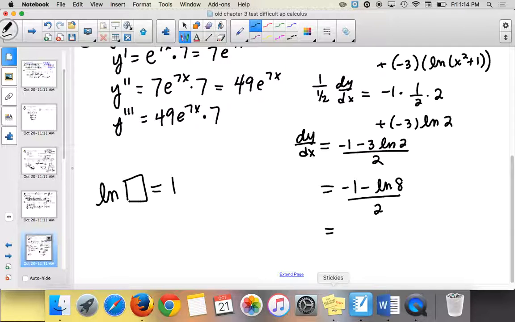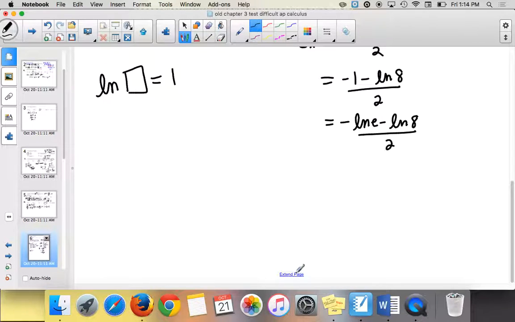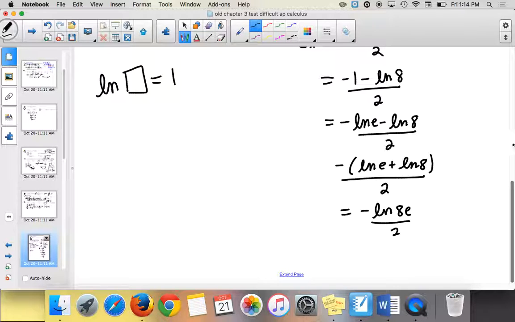E. So we're going to say negative natural log of E minus natural log of 8. That's what the trick is. That's pretty sneaky. We still have to combine, so we pull a negative out. What is natural log of E plus natural log of 8? Natural log of 8e. So it's going to be negative natural log of 8e all over 2. Annoying, isn't it? That's like the worst one I've ever seen in this chapter with logarithms.